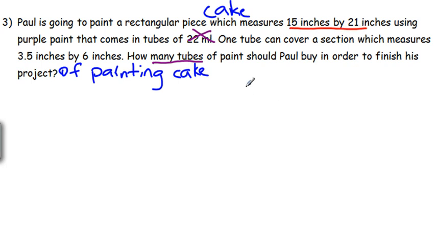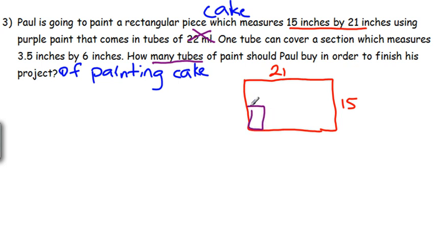First thing we need to know is how big is our cake. And our cake is 15 inches by 21 inches. How big is that? That's a pretty okay sized cake. There's 21 by 15. He's got purple paint, and each thing of purple paint covers up a little bitty area of it.